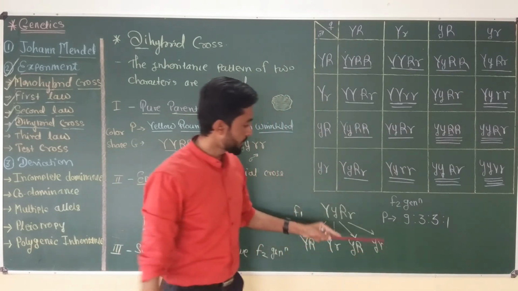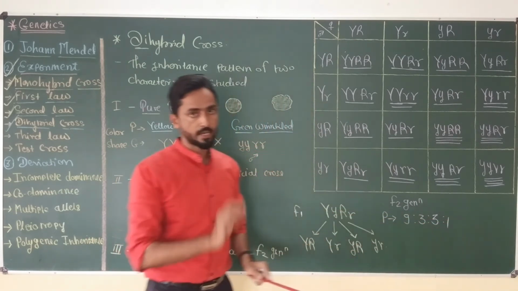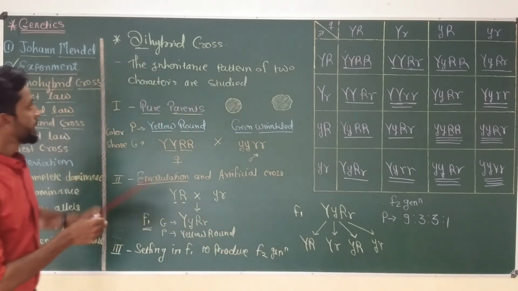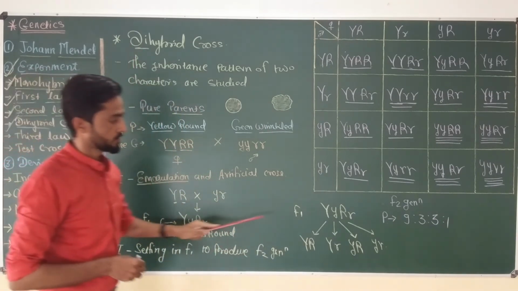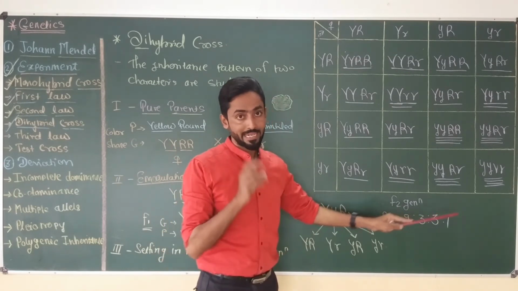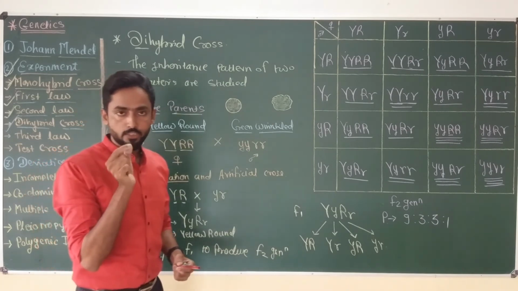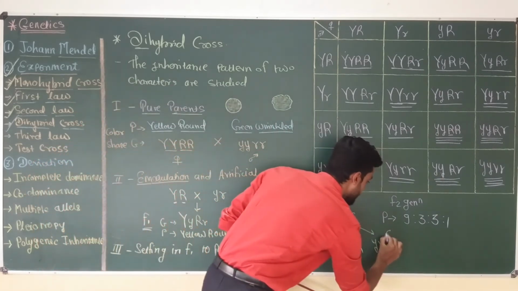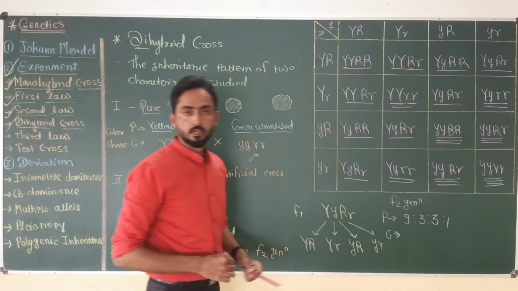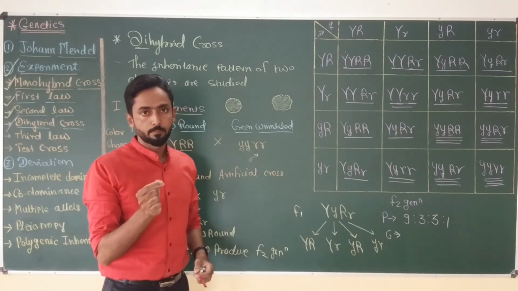So the phenotypic ratio becomes 9:3:3:1. Remember that the phenotypic ratio of a dihybrid cross is 9:3:3:1. Now, if you want to calculate the genotypic ratio of this F2 generation of the dihybrid cross, then you have to use a simple formula.